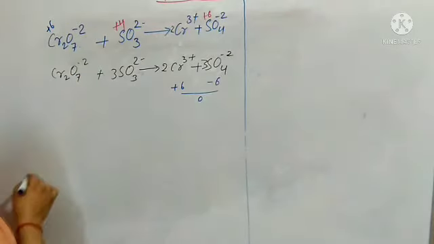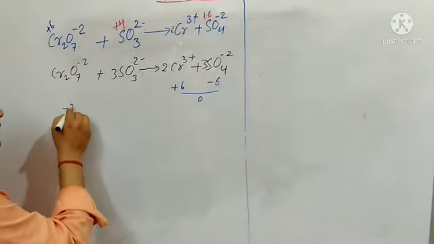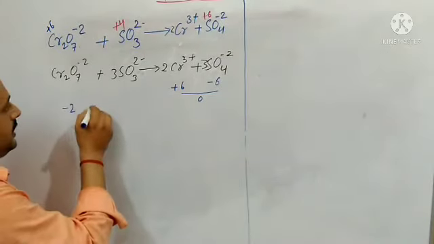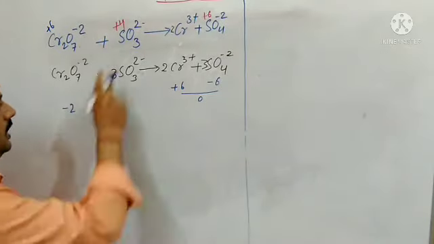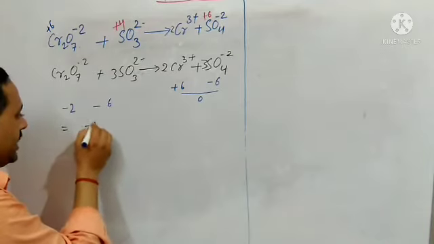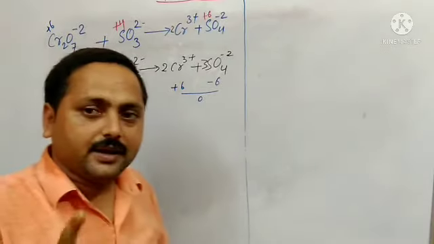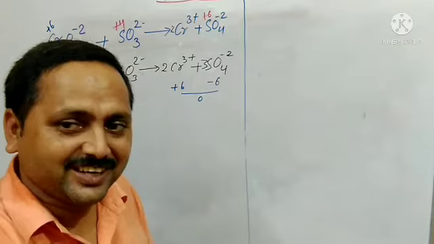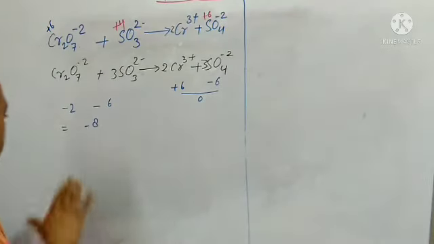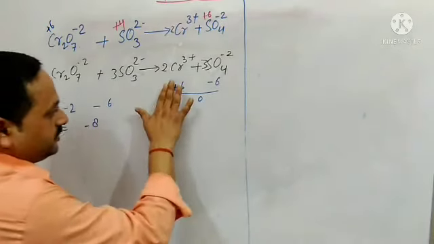Let me see this side. Minus 2 here and there. How much is there? At 1 minus 2. So 3 are there, so that will be minus 6. So total charge is minus 8. Understand this? And then what to do? Let us see. Here minus 8 is here and there is 0.